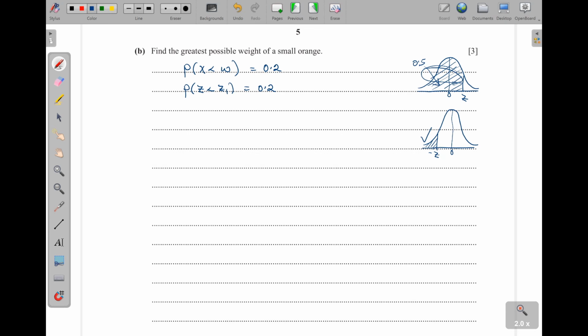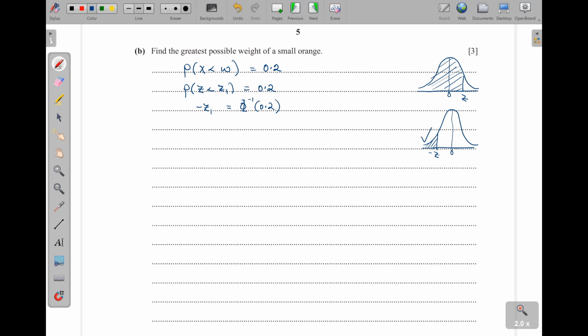The answer here is going to be greater than 0.5, so you cannot say that that is 0.2. So z, therefore, is not going to be positive. It is going to be a negative. Then I will say minus z1 is going to be equal to the phi inverse of this 0.2.